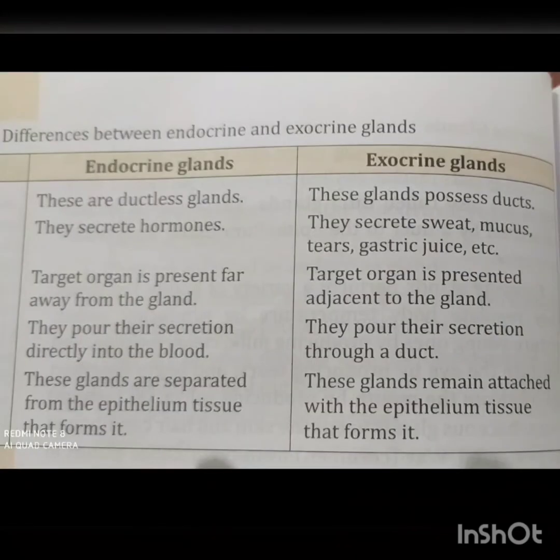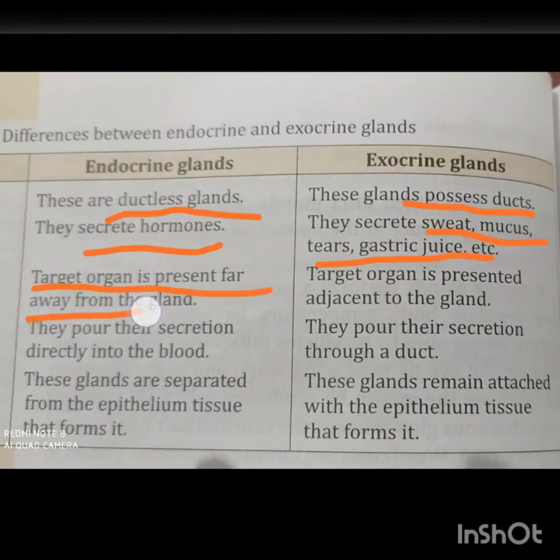The differences between the endocrine and the exocrine glands. Endocrine glands are ductless glands. Exocrine glands possess ducts. The endocrine glands secrete hormones. Exocrine glands secrete sweat, mucus, tears, gastric juices, etc. For endocrine glands, the target organ is present far away from the gland.